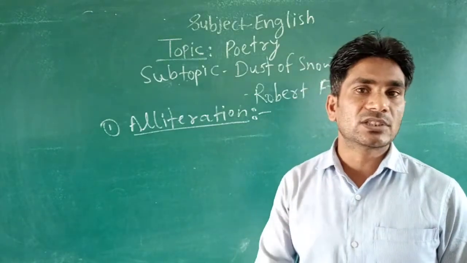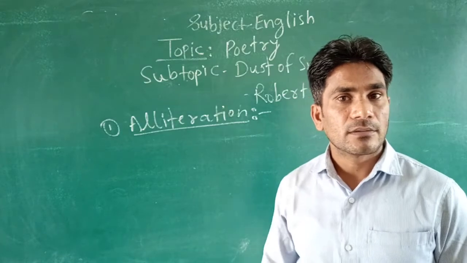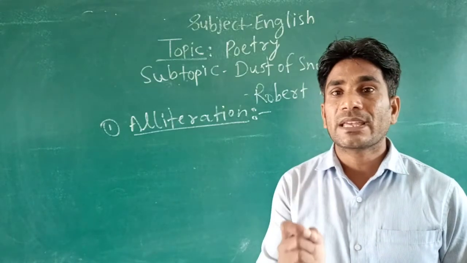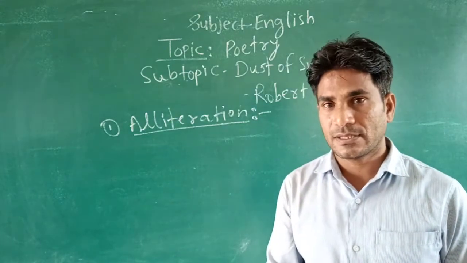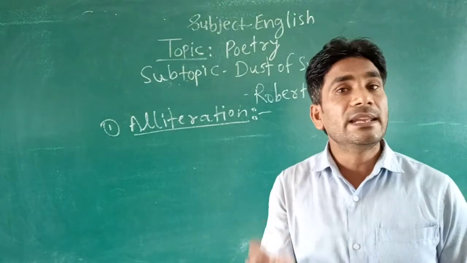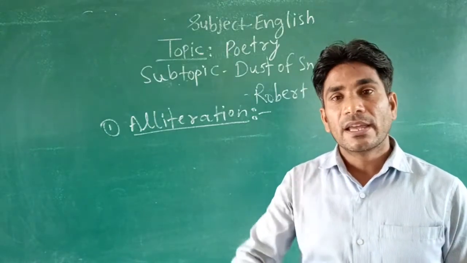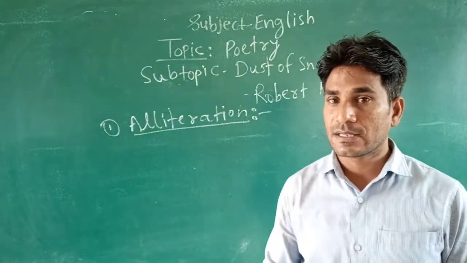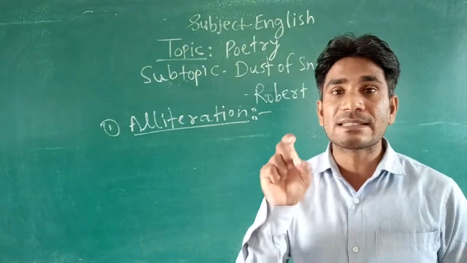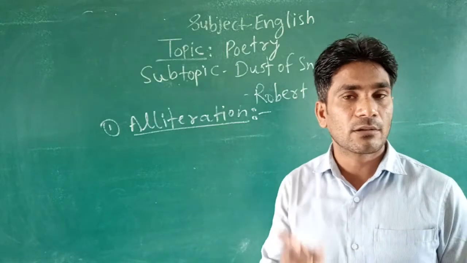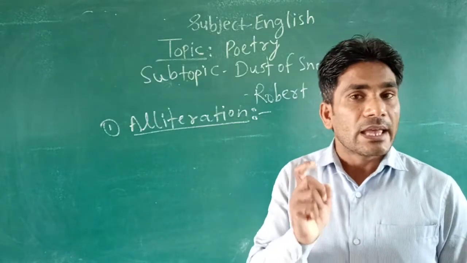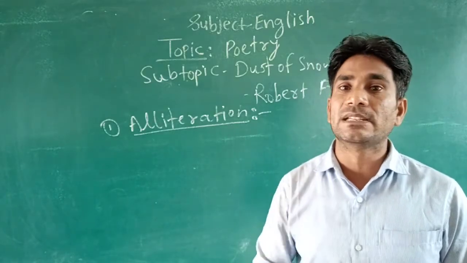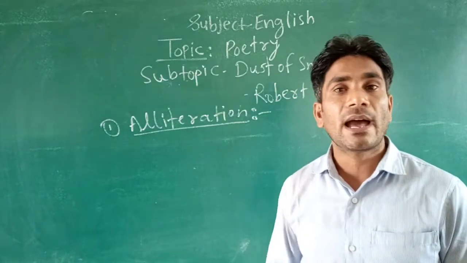Alliteration means the repetition of initial sound of a word in two or more words in the same line. Yes, the repetition of initial sound. That is called alliteration.